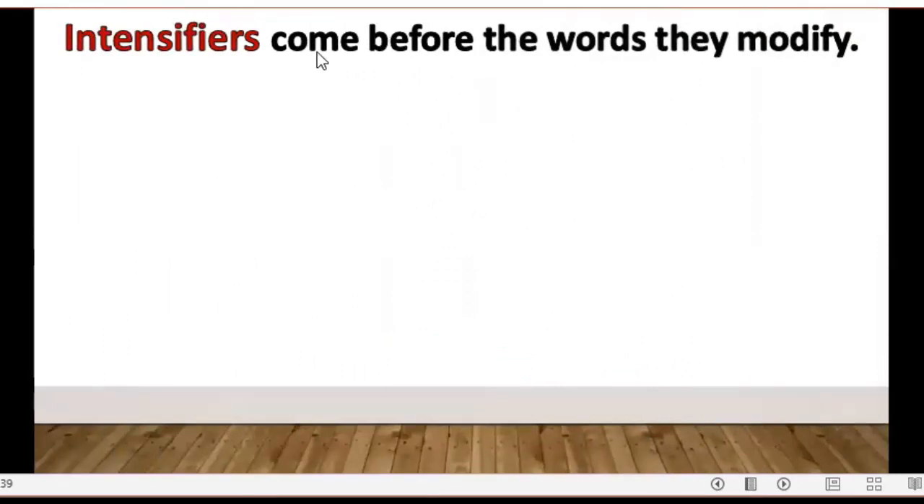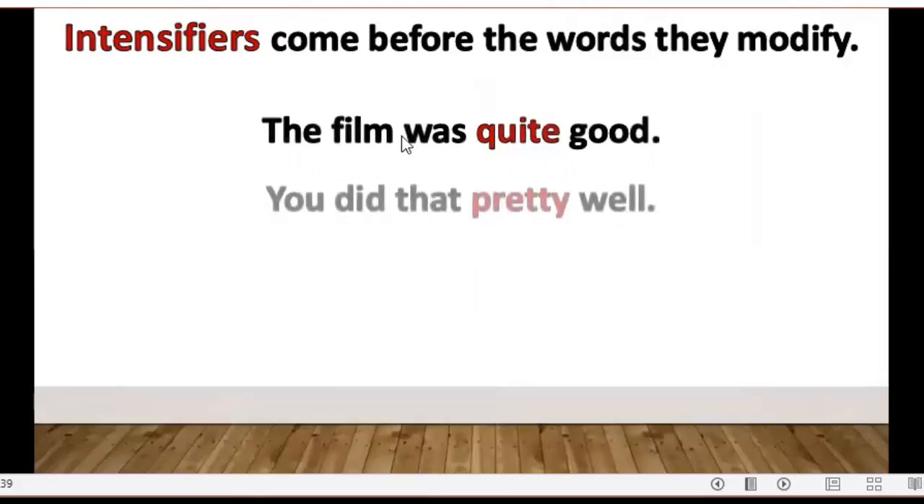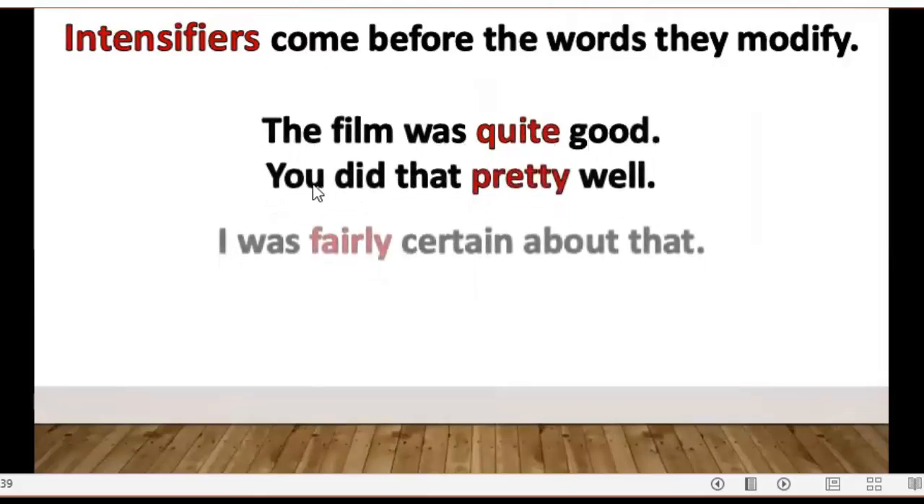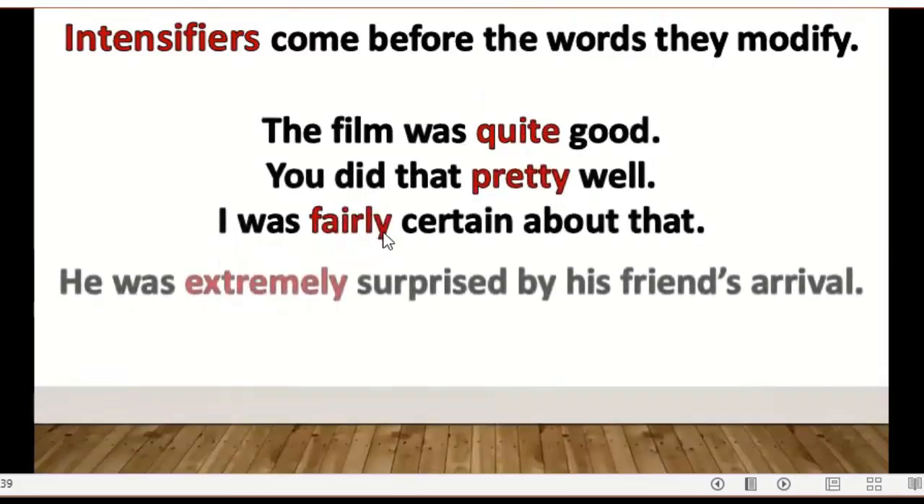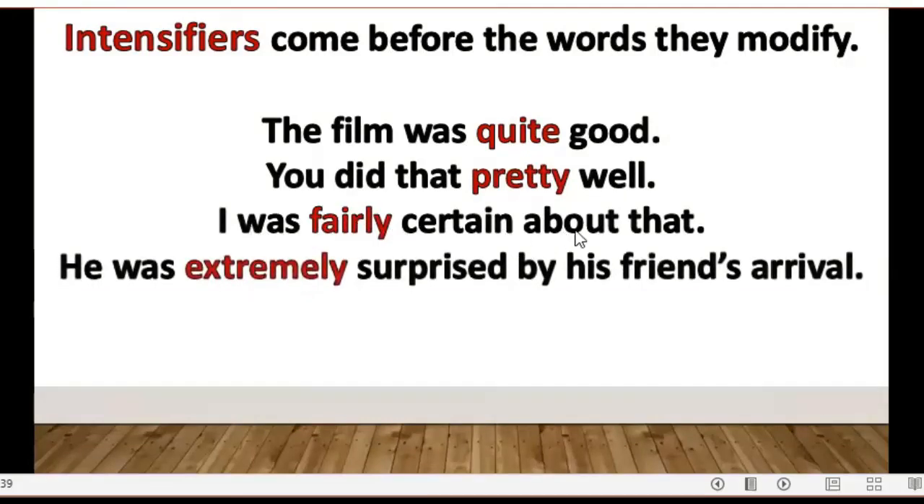Intensifiers always come before the words they modify. For example, the film was quite good. You did that pretty well. I was fairly certain about that. He was extremely surprised by the friend's arrival.